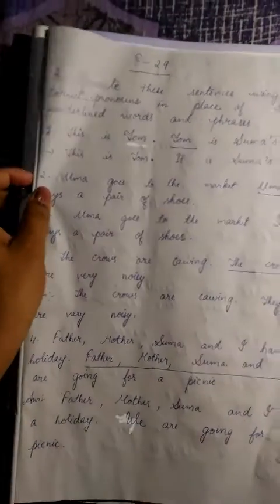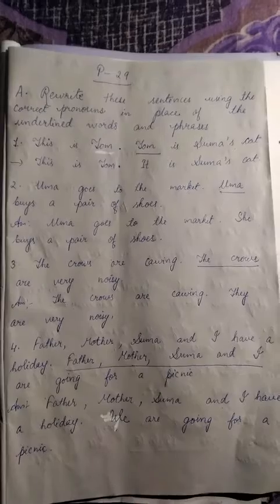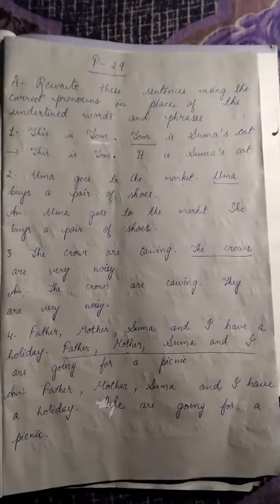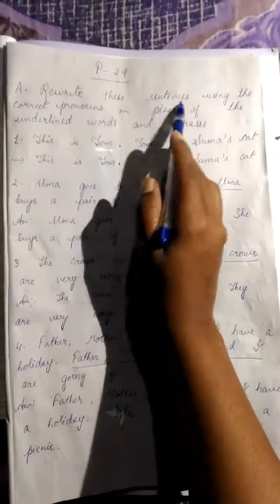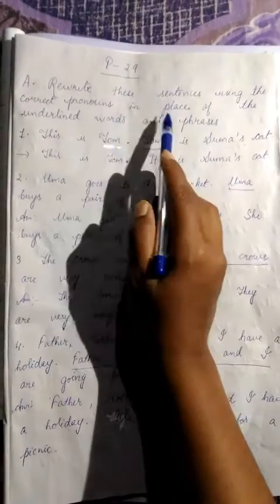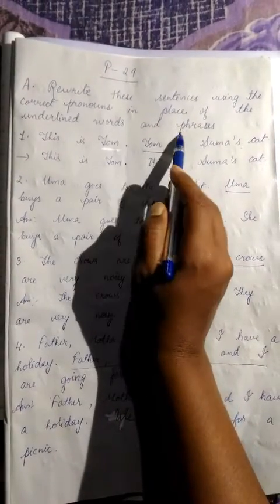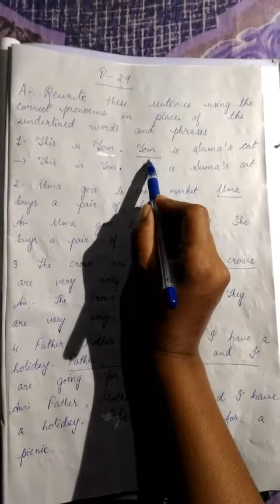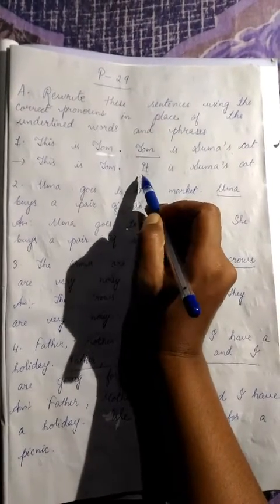Look at the copy. Rewrite the sentences using the correct pronouns in place of the underlined words and phrases. So you have to replace the underlined words with the pronoun. The pronoun is a word which is used in place of a noun.